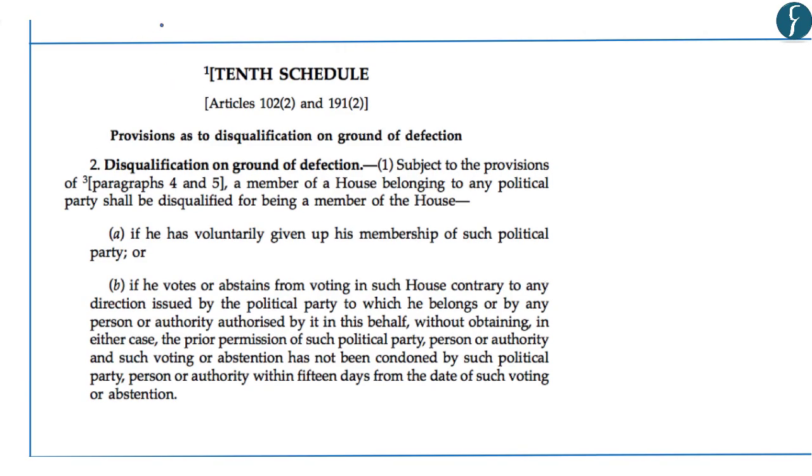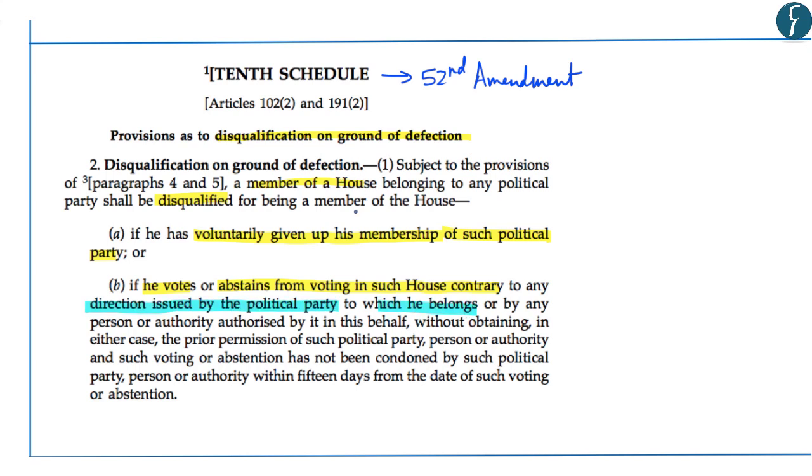So on this note, let us understand some of the important terms as highlighted in the anti-defection law. Now the 10th schedule of the Indian Constitution, which was added by Constitution 52nd Amendment, deals with disqualification on grounds of defection. So the provision with respect to defection states that a member of a house belonging to any political party shall be disqualified for being a member of the house if he has voluntarily given up his membership of such political party or if he votes or abstains from voting in such house, and this voting or abstention from voting is contrary to the direction issued by the political party to which he or she belongs.